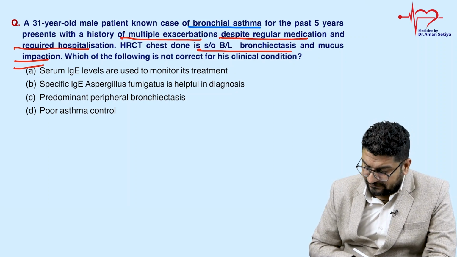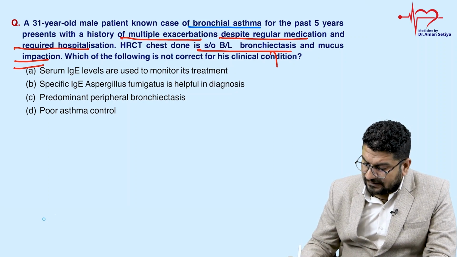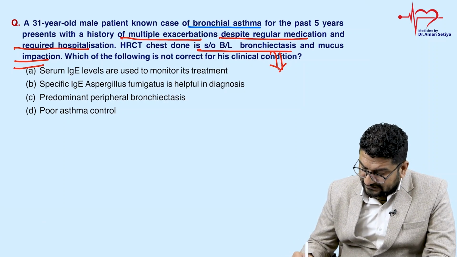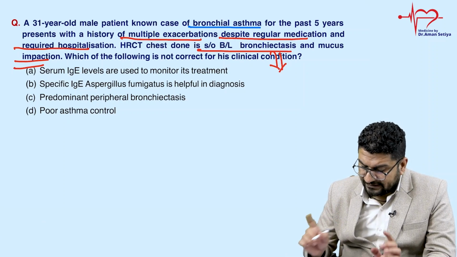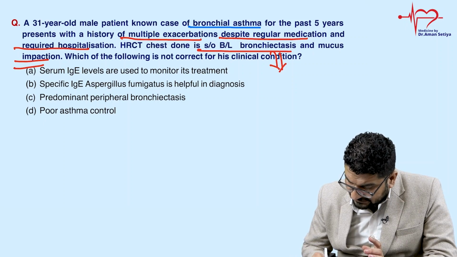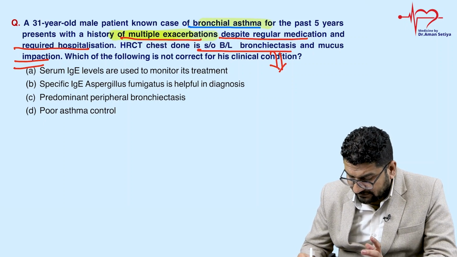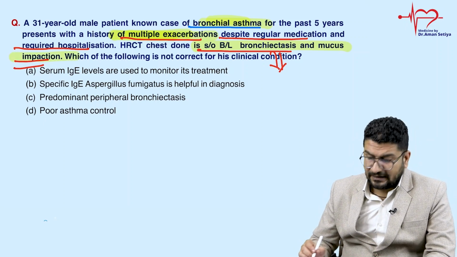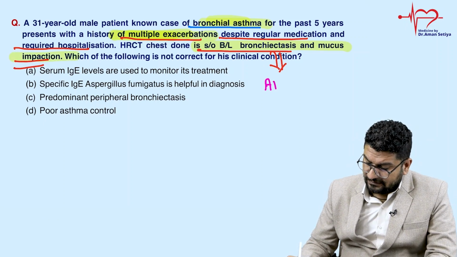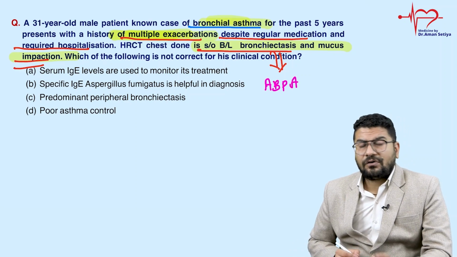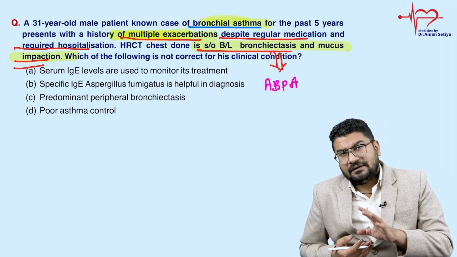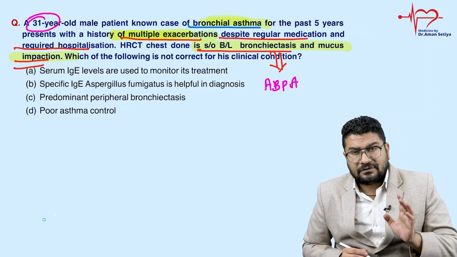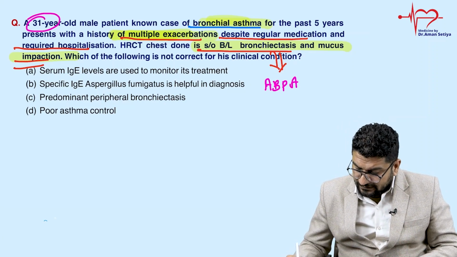So understand this. This patient is having recurrent exacerbation of asthma. There is mucus impaction, so these are the hints in the MCQ. What hints do we get in the question? Multiple exacerbation episodes, known case of asthma, then bilateral bronchiectasis and mucus impaction. All these hints are suggestive of ABPA. Now understand this. ABPA means allergic bronchopulmonary aspergillosis. It mostly occurs in asthmatics, and in children it occurs in cystic fibrosis patients. So mostly it will affect asthmatic cases.